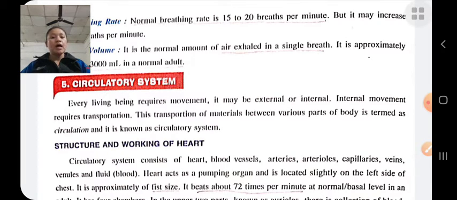Heart has 4 chambers. The upper 2 chambers are known as auricles, where the collection of blood takes place, and the lower 2 chambers are known as ventricles, in which the blood is pumped out. This is the structure of the heart. The heart is located slightly on the left side of the chest, and it is about our wrist size.